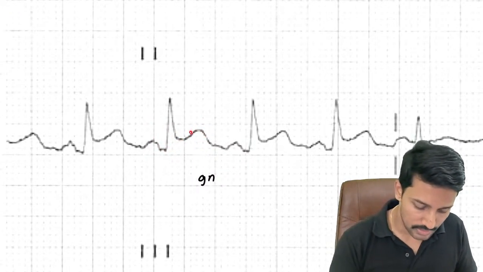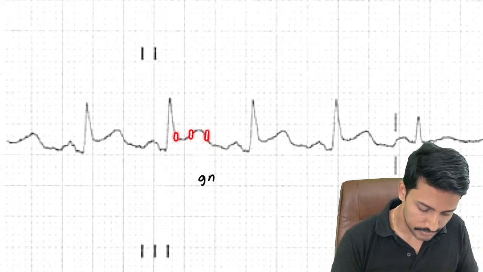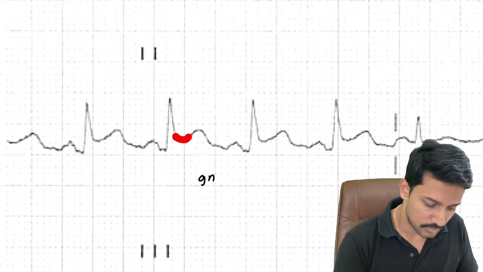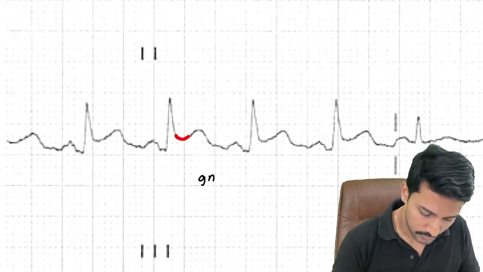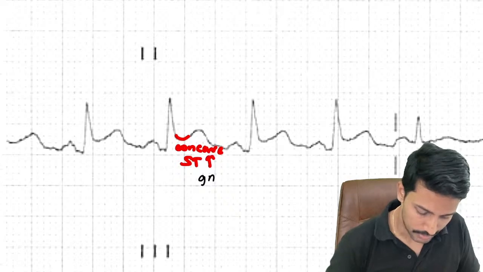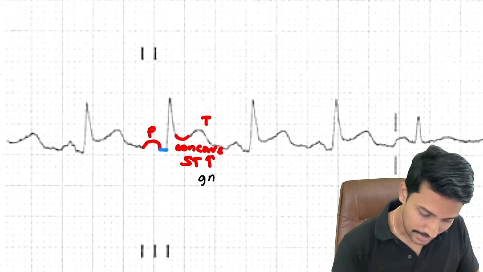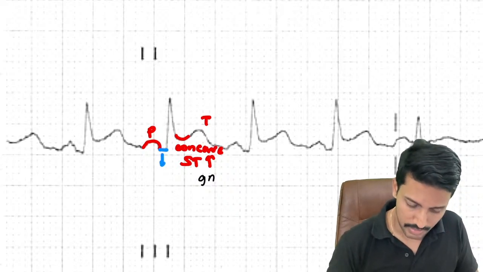Second, now when I look at the segment, this is the T wave. This is the end of the R wave. So from here to here it is concave, right? So this is the concave ST segment elevation that we were talking about. Concave ST elevation. Now this is the P wave. This is the T wave. So the PR segment is depressed. There is a depressed PR segment.